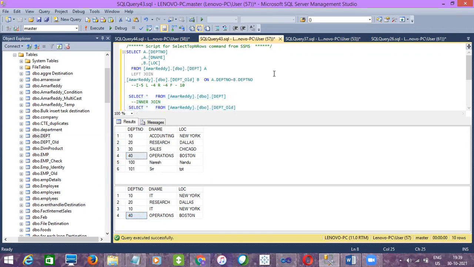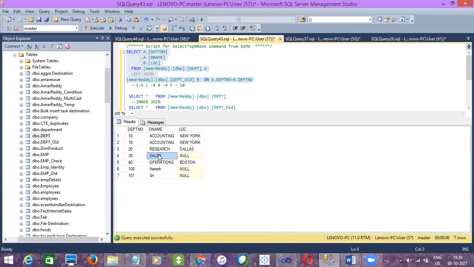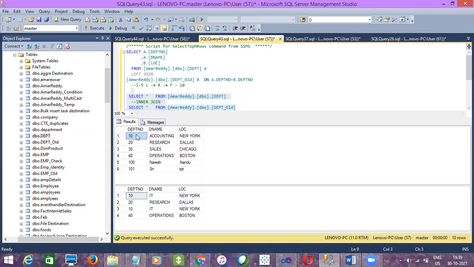Okay. Now let me execute for left join. It is 7. So none of you told it right. Want me to give an explanation for left? All the records from the left table and matching records from the right table, right? So 10 with 10 twice, 2 records, and 20 once, 3, and then 30, no, 4, 40 only once, 5, and then 6, 7. That's why you get 7 rows.